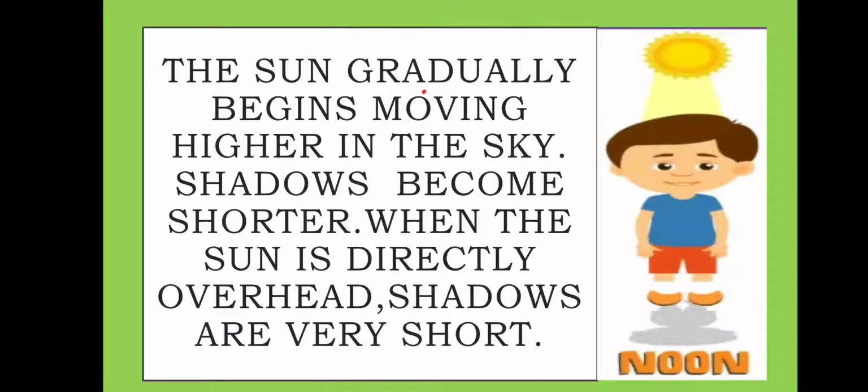The sun gradually begins moving higher in the sky. Shadows become shorter. Now look here, the shadows become shorter, and when the sun is directly overhead, shadows are short.